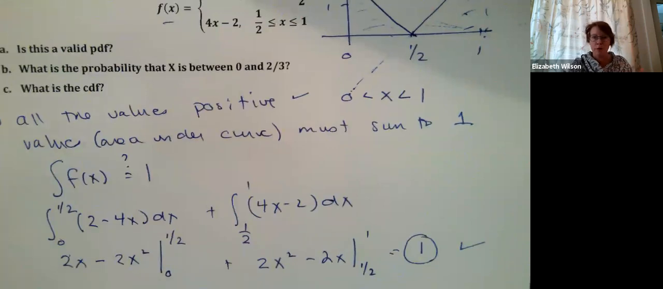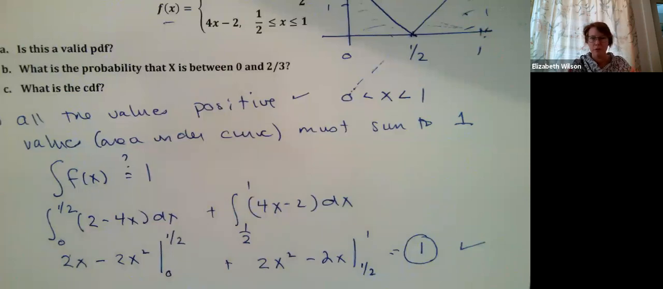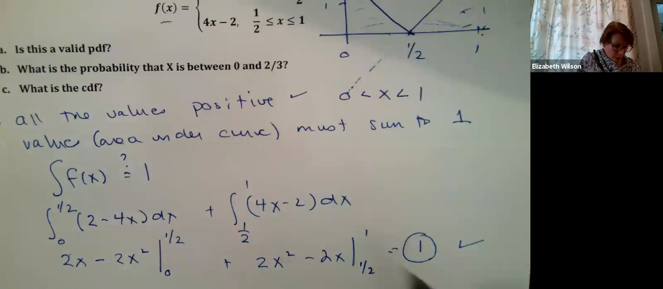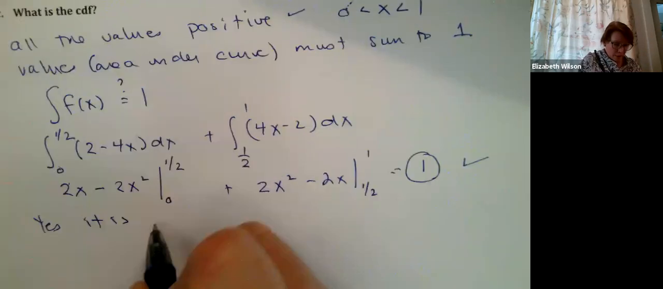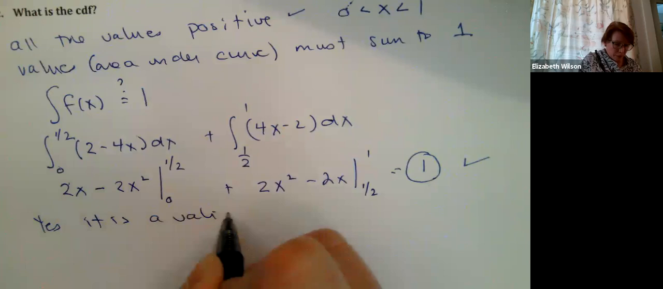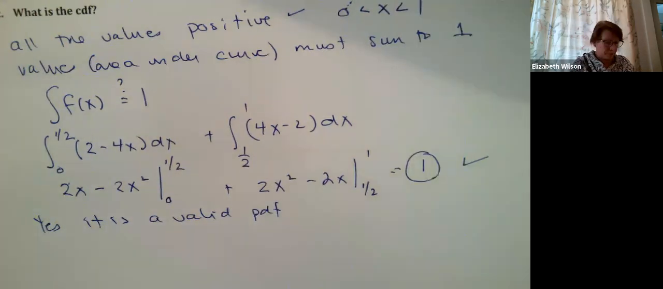What is going to make this a valid PDF? You'll have to find the bounds of integration that make the total area under this curve equal to 1. So what bounds of integration are going to make that a valid PDF? It's going to have to sum to 1. So now we can conclude: yes, it is a valid PDF. Oops, sorry, you can't see that. Everything's positive, and all this area under the curve sums to 1. All right.